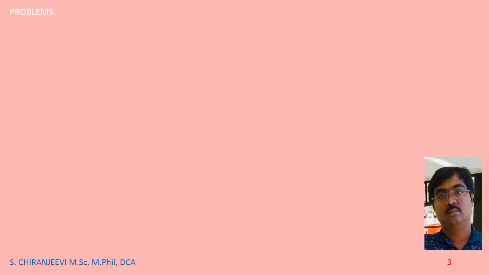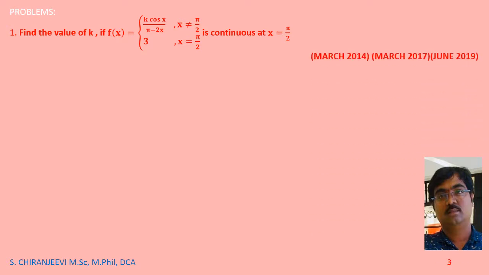Now problems. First one, find the value of k if f of x equals k cos x divided by pi minus 2x, x not equal to pi by 2, and 3 at x equal to pi by 2, is continuous at x equal to pi by 2, which was asked in March 2014, March 2017 and June 2019.